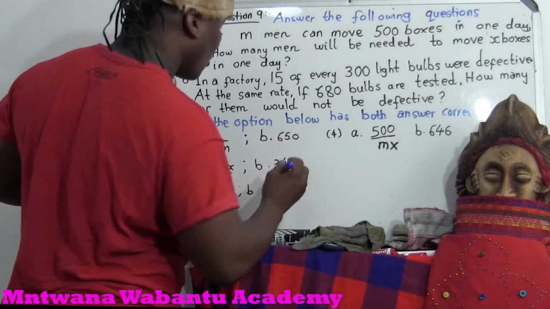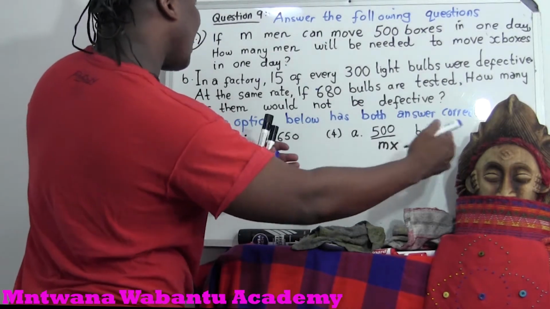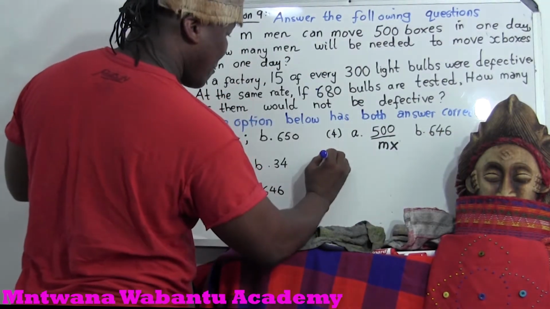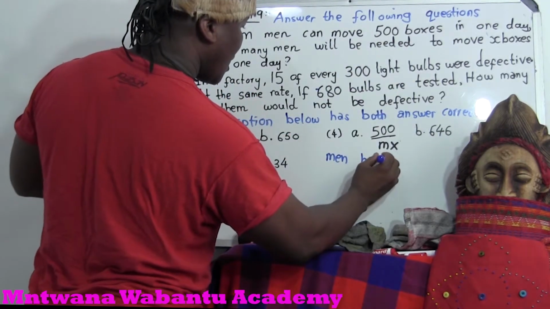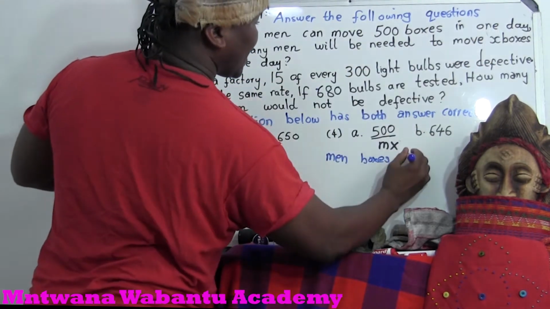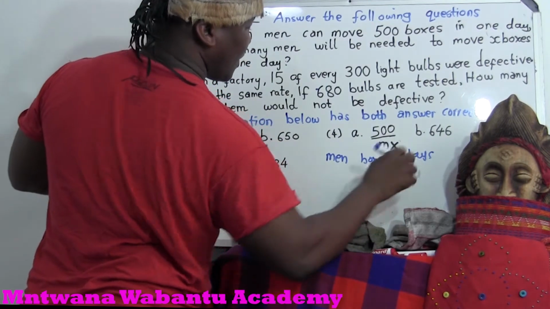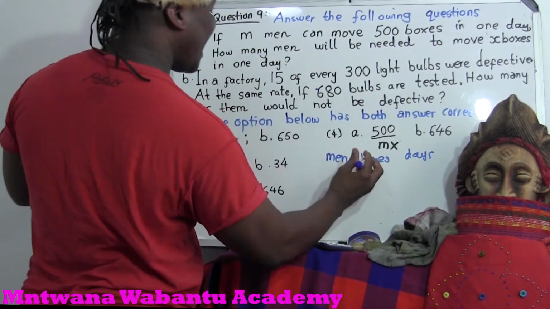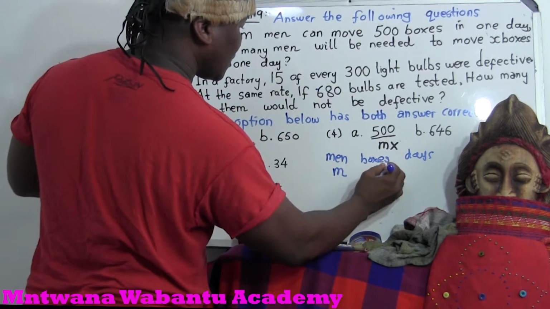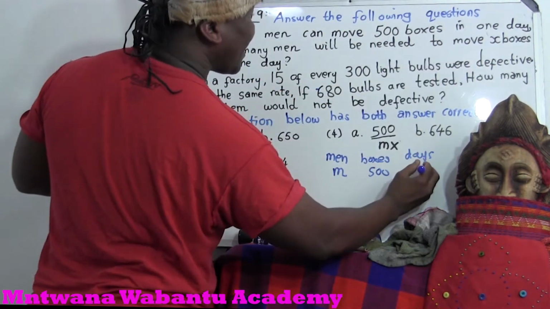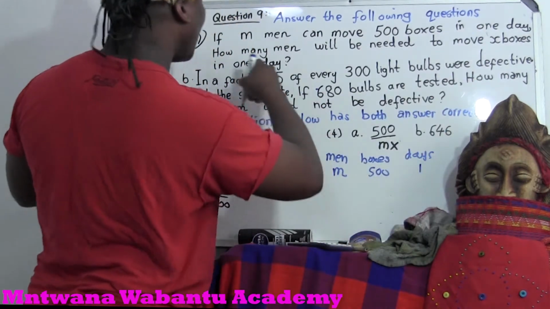So this question is very easy, guys. It's like a primary school question. So what you do, list the number of men, the number of boxes, and the last one is what? The number of days. That is the question. Now, M men. Men are M. How many boxes? 500 boxes. And then in one day. How many number of days? 1 day. Now we come to the second one.